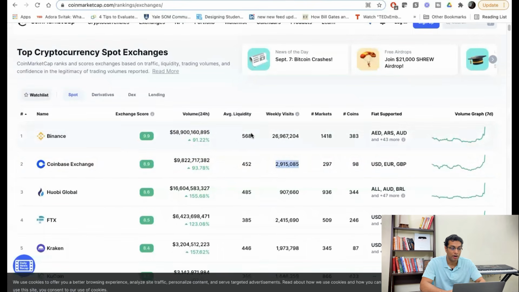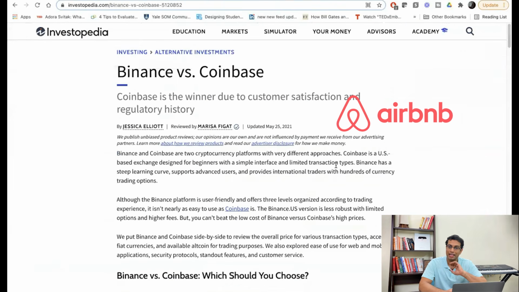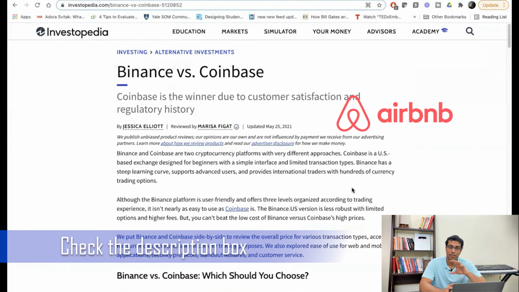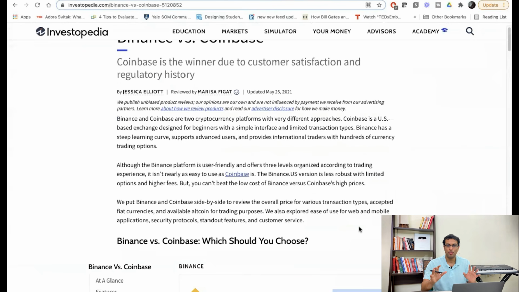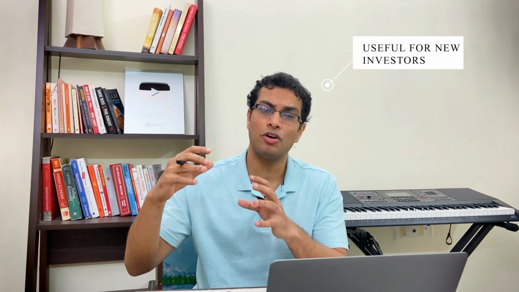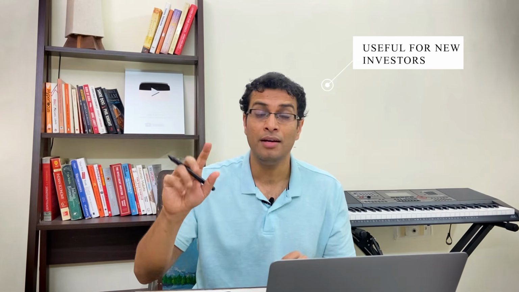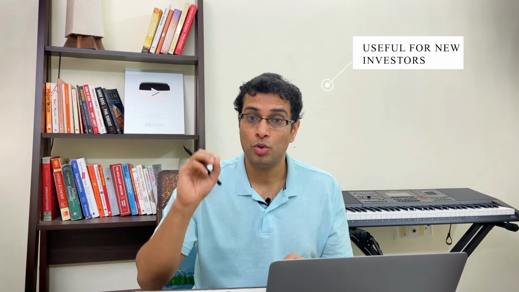Okay, that's point 1. Point 2, you need to understand the difference between Binance and Coinbase. There was a great article which helped understand the difference between Binance and Coinbase. Essentially, to cut the long story short, Coinbase is a platform which is much more useful for new investors in cryptocurrency because of its user friendliness. Second, Coinbase is a US centric platform and the US is a massively growing crypto market. Coinbase is present outside the US, but it is not able to gain a lot of traction outside the US yet.